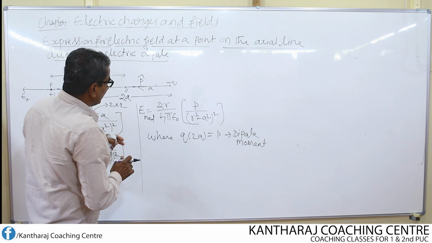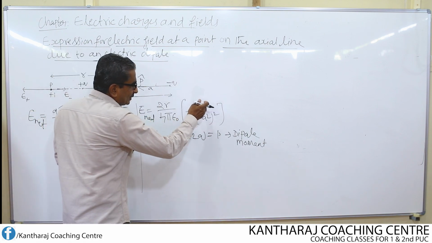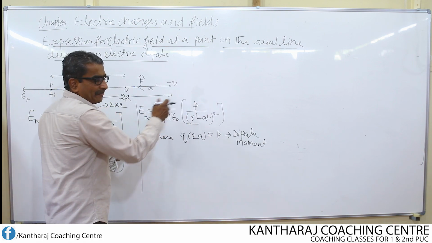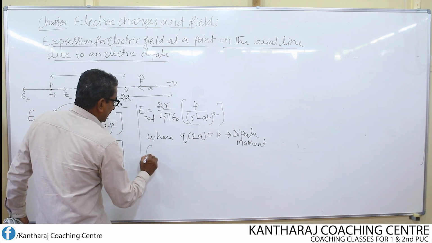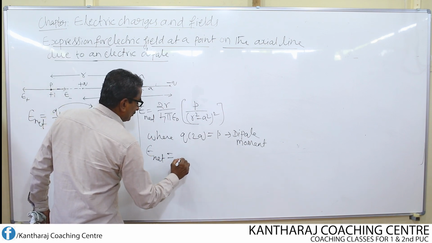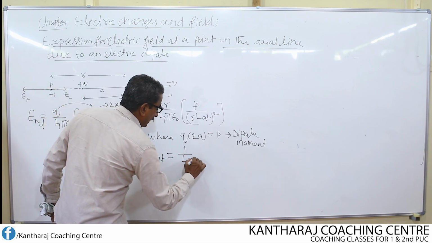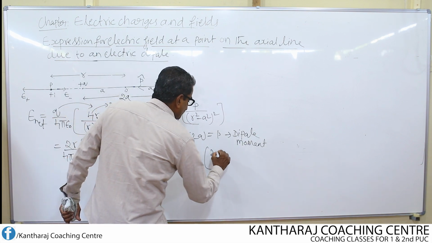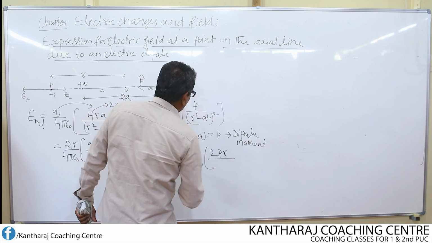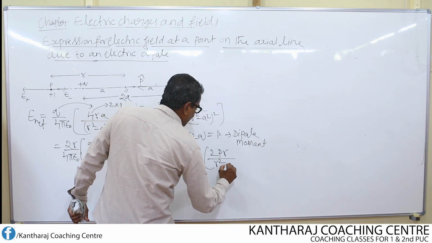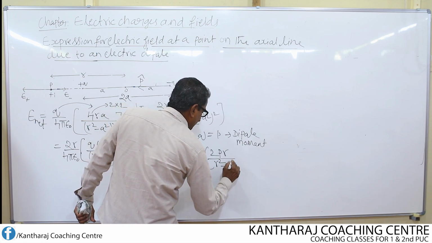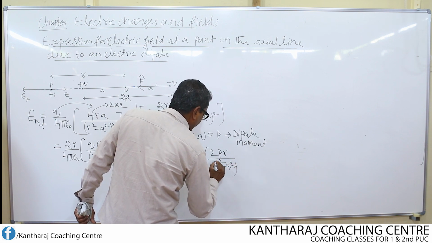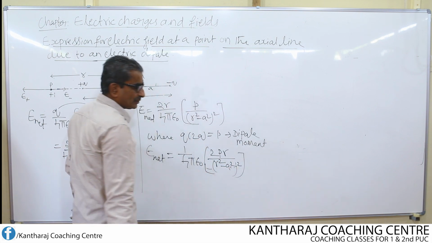The direction of the net field: if I mind, I can take this 2R into the bracket. Then I can write this as E net equal to 1 divided by 4 pi epsilon naught into 2PR divided by (R square minus A square) whole square. So this way also I can write.